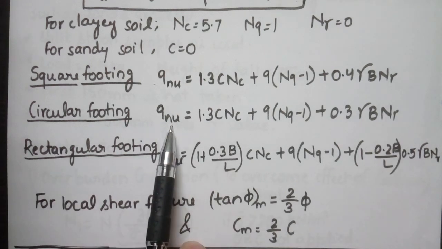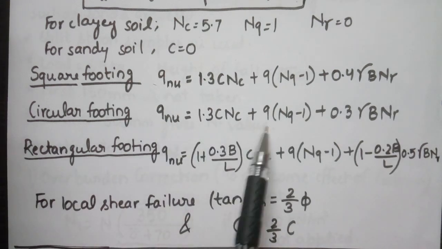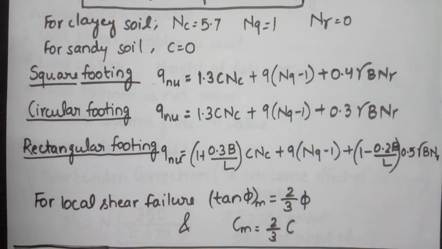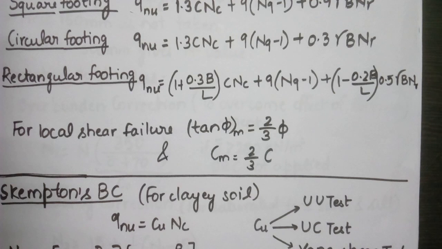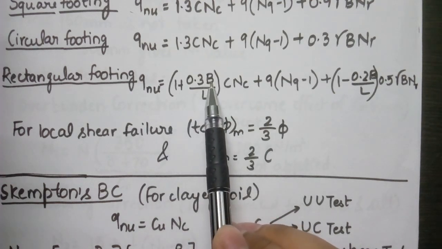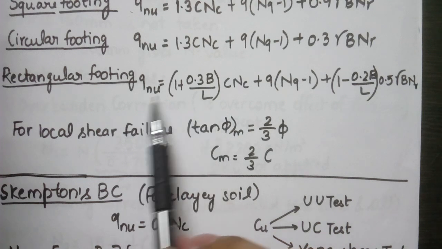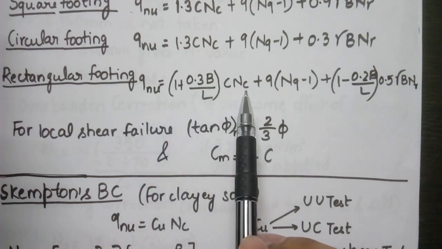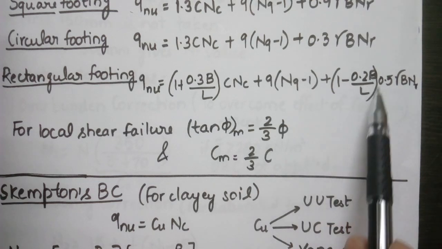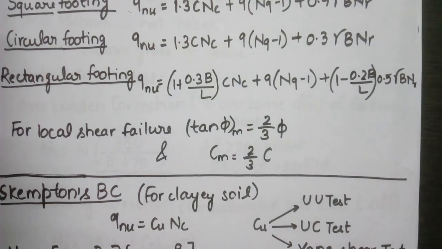For circular footing, we have the formula as 1.3 cNc plus q(Nq minus 1) plus 0.3 gamma B N gamma. For rectangular footing, we have a formula with 1 plus 0.3 B by L. Here B is the width of the footing, L is the length of the footing. Now (1 plus 0.3 B by L) cNc plus q(Nq minus 1) plus (1 minus 0.2 B upon L) 0.5 gamma B N gamma.